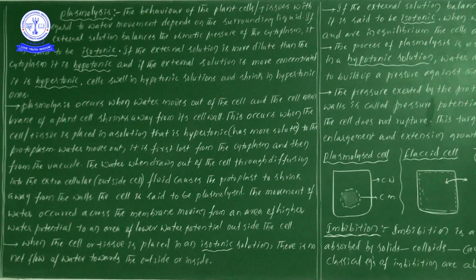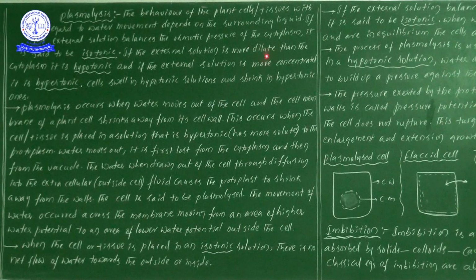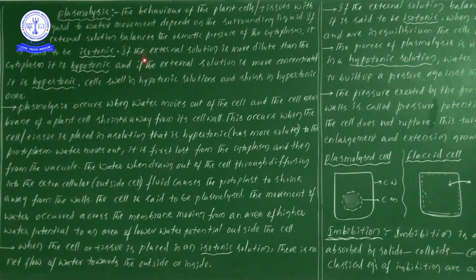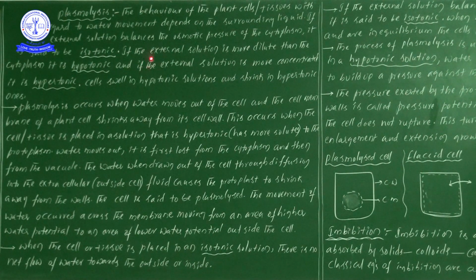Next one, the second concept: if the external solution is more dilute than the cytoplasm. That means we find more concentration in the cytoplasm and less concentration in the external solution.